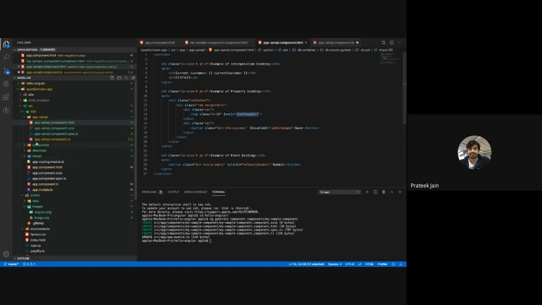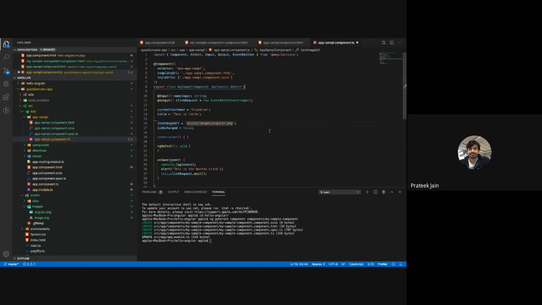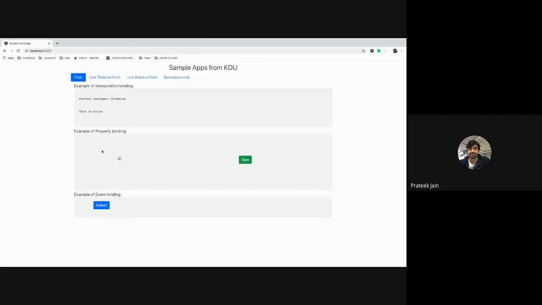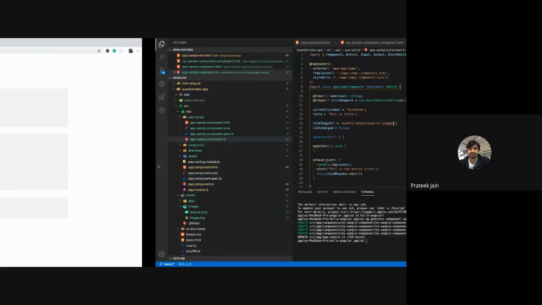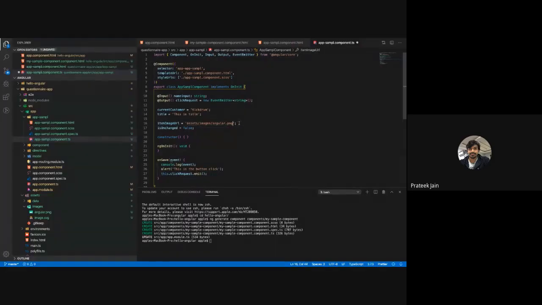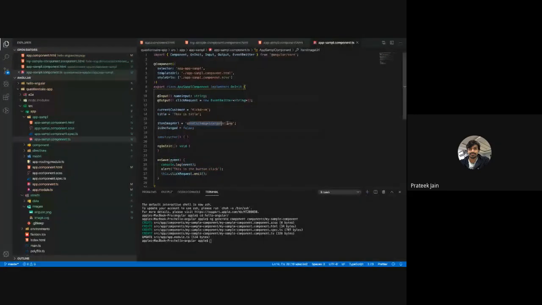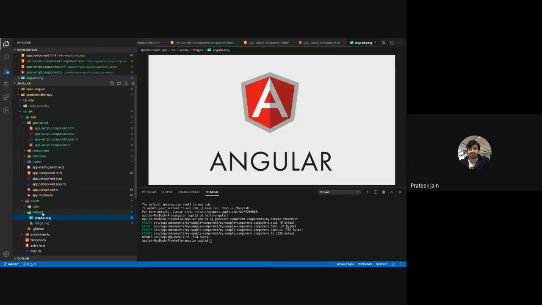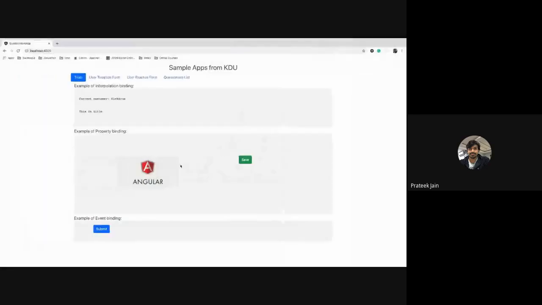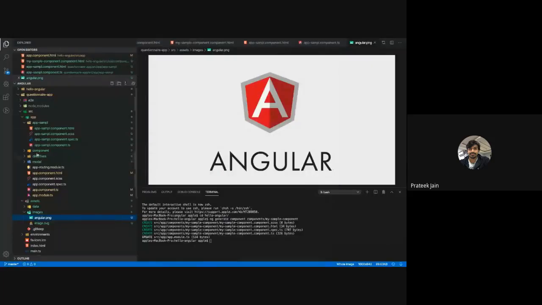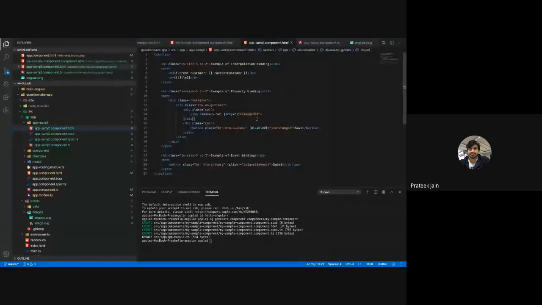If I go to run and introduce some errors here, there is no image called angular.pngqqq. This is an error, so what you see here is the image is not getting rendered on the front end. With a valid path, the image tag evaluates it and renders it properly. If you inspect it, you will find this path is there. This path got evaluated, it checked that there is an angular png file, and rendered that same image on the front end. That way property binding is used.